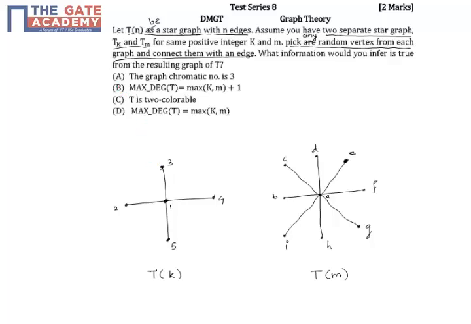The first option says that the graph T has a chromatic number 3. This is wrong because we can color the resulting graph T with 2 colors. For example, in this example, if we color the vertex 1 with red and all other vertices of the first graph with color green, and similarly if we color the vertex A in the second graph with color green and all the leaf vertices with color red,